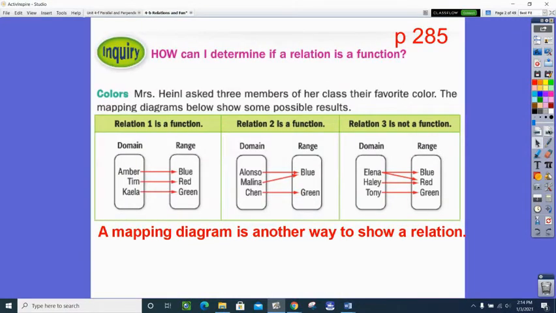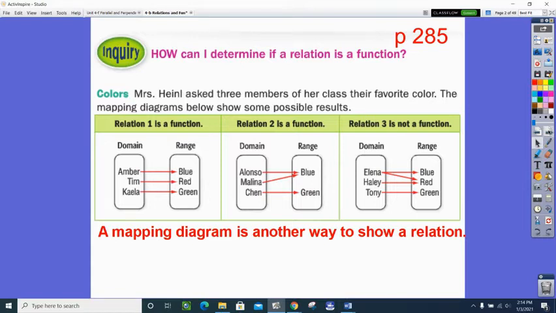So, what I'd like you to do is to start with your book open to page 285. And the very first inquiry question we see is, how can I determine if a relation is a function? Now, remember that a relation is something that connects two things. That was our last discussion, and you can see that X matched with a Y in a point. You can see that X matched with a Y on a graph.